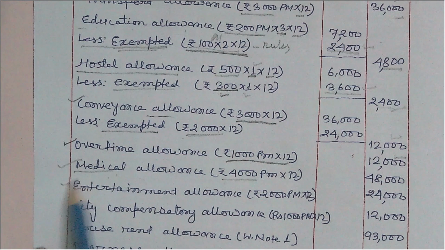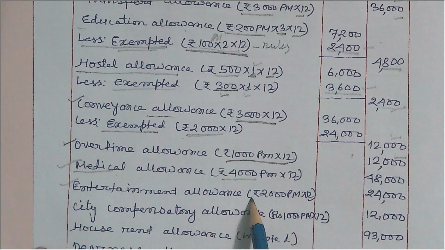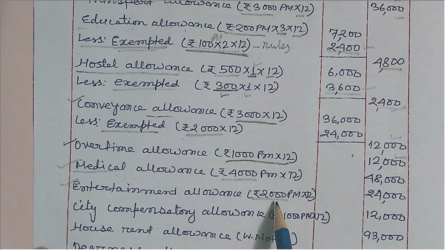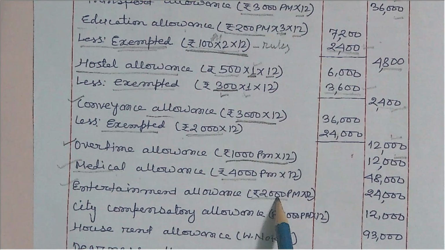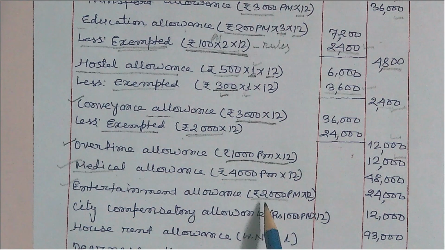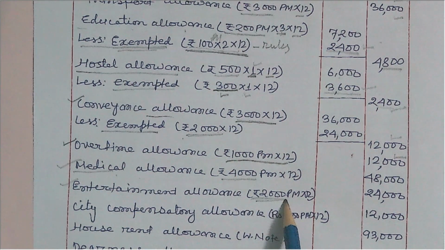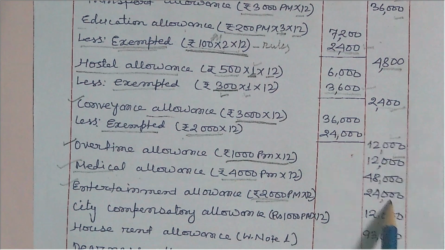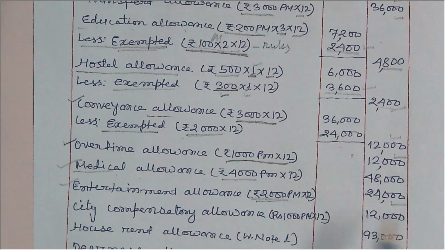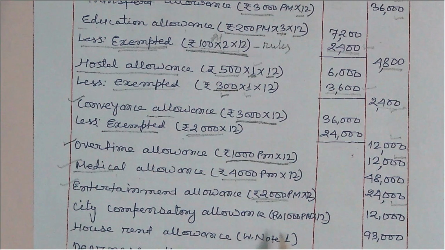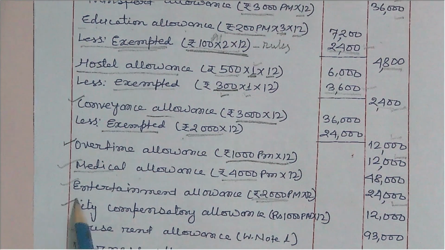Similarly, entertainment allowance is fully taxable in case of a private employee, and a government employee gets deduction under section 16 subsection 2. So this is the 2,000 he is getting, so it is fully taxable, 24,000. And city compensatory allowance is always fully taxable.